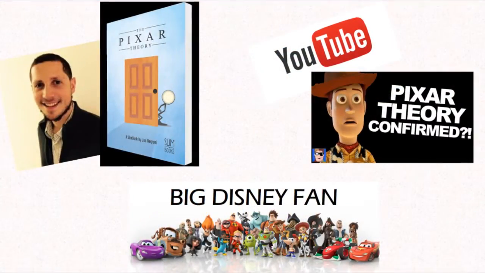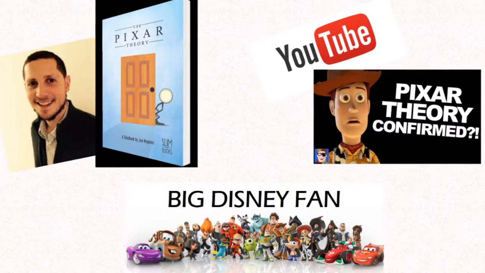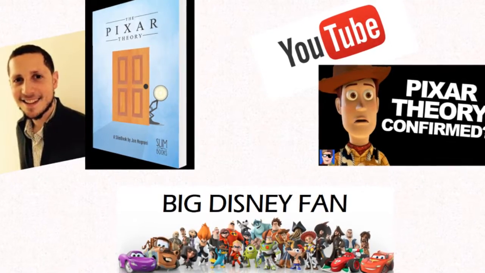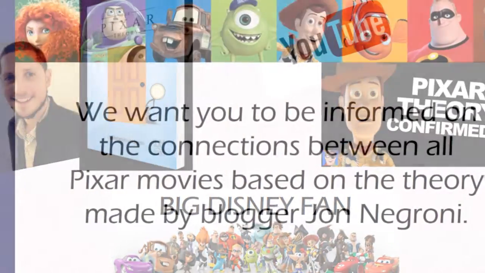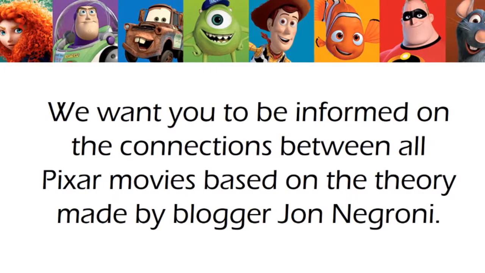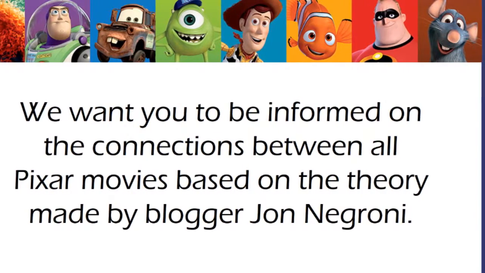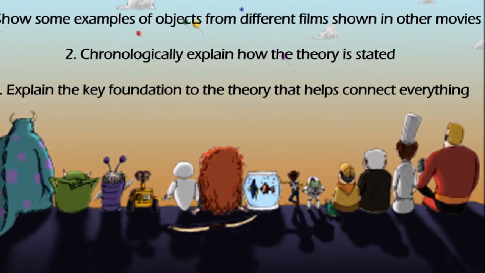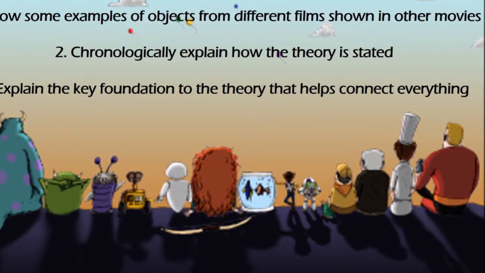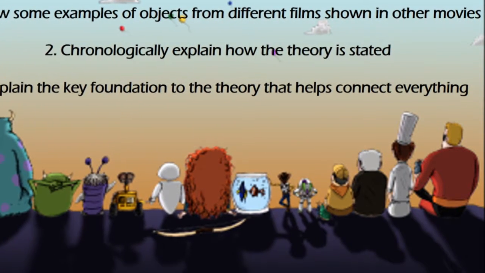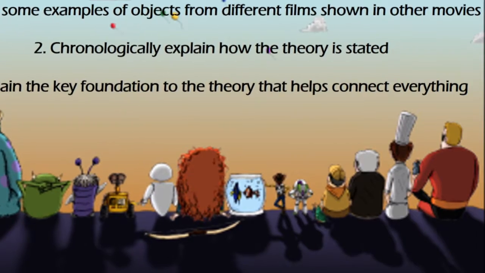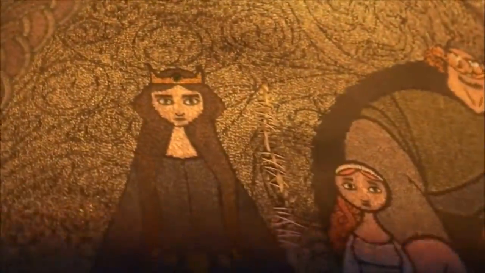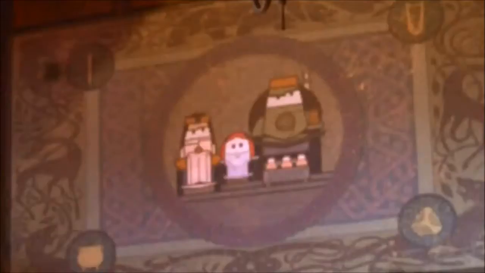We have read the original blog post from John Negroni about this theory itself. We have also watched many YouTubers make videos about this theory and how it is explained as well. We want you to be informed on the connections between all Pixar movies based on the theory made by John Negroni. Some of the main points we will be discussing today will be to show examples of objects from different films shown in other movies. We will chronologically explain how the theory is stated and explain the key foundation to the theory that helps connect everything.